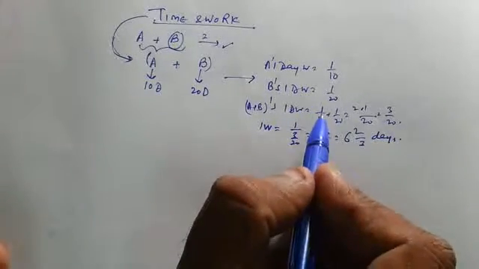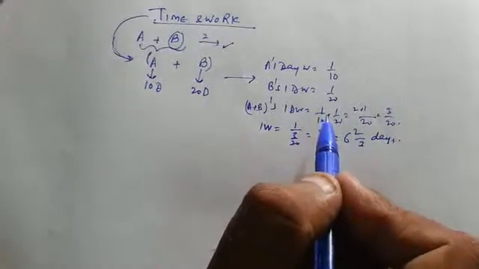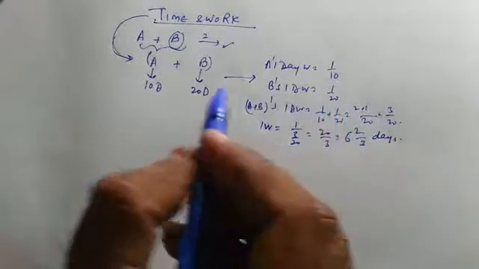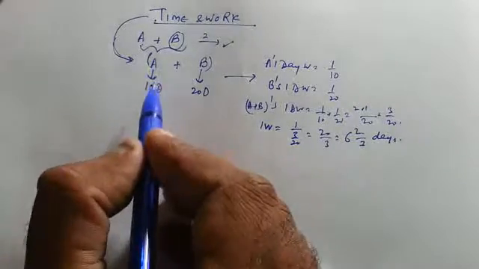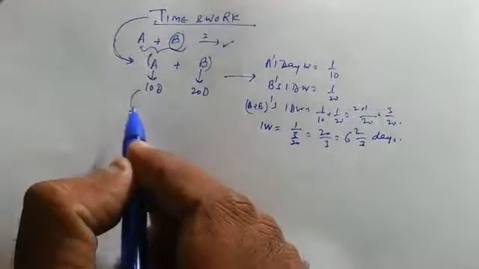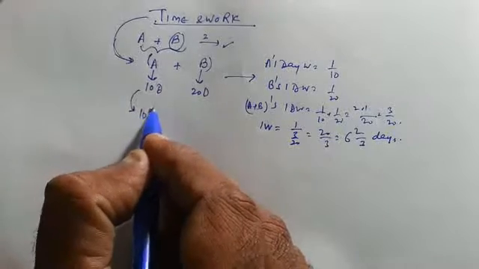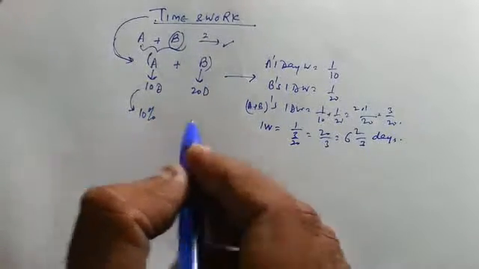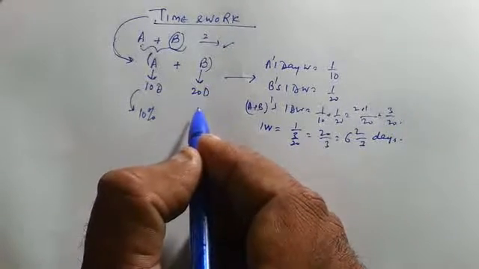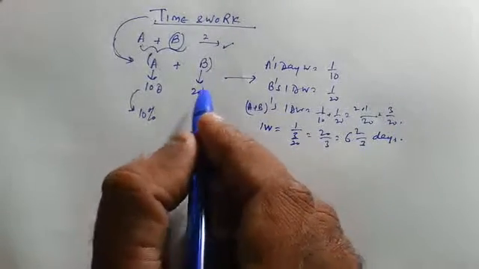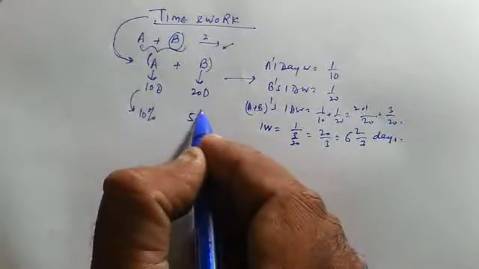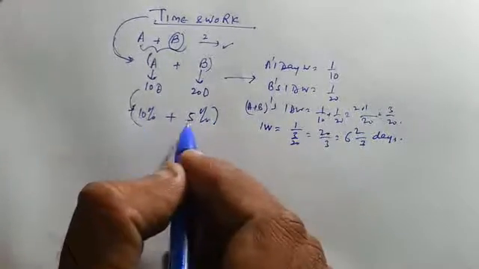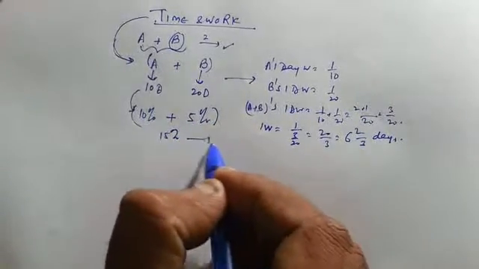So what we have used is fractions. But instead of fractions, if we use percentages, it looks somewhat easier. Let us see. A can do a work in 10 days, so he can do 10% of the work in 1 day. B can finish the work in 20 days, so he can do 5% of the work in 1 day. So how much work is completed in 1 day? It is 10 plus 5, 15% of the work.